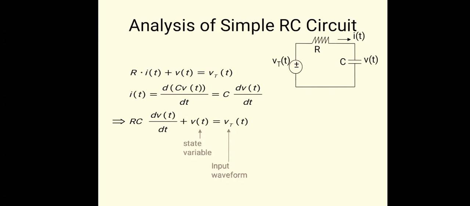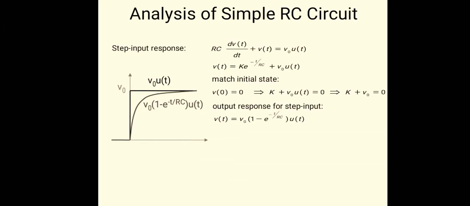So this is the analysis of simple RC circuit. Already we have calculated the transfer function for the RC circuit. Here we are going to find out the equation of the first order system for the RC circuit, that is V naught of t is equal to V naught into 1 minus e raised to minus t upon RC into u of t. Here V naught indicates the final state, and V naught into e raised to minus t upon RC indicates the transient response.